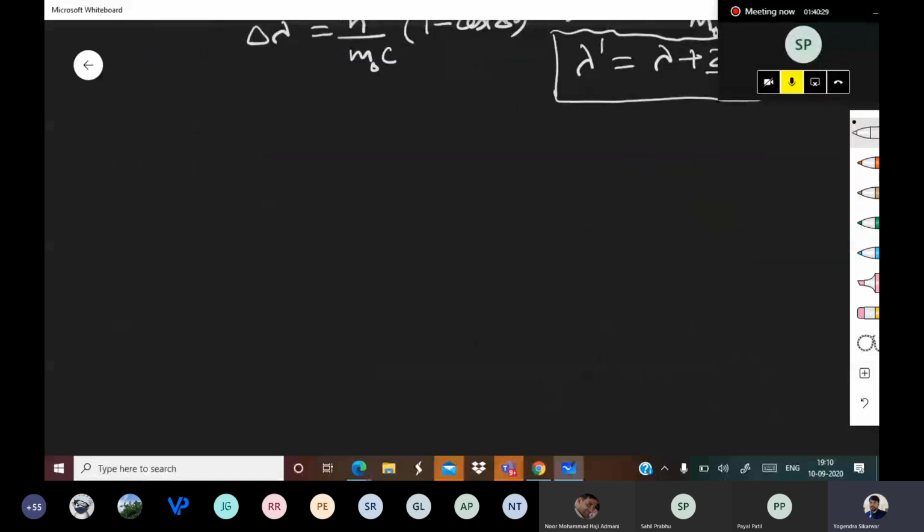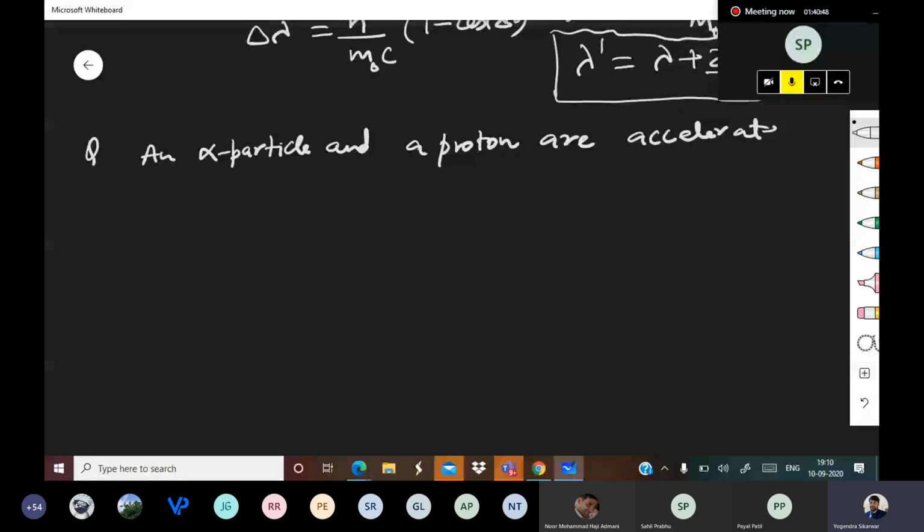Question. An alpha particle and a proton are accelerated with the same potential difference.